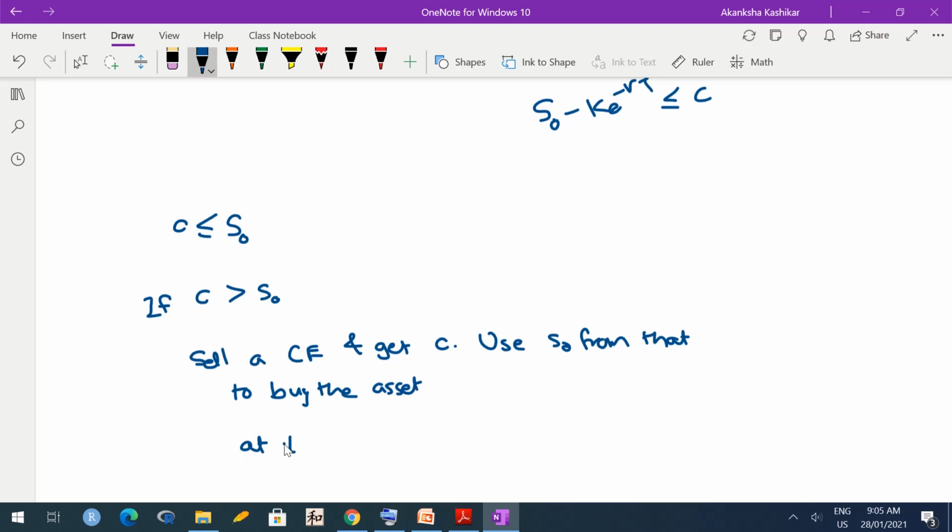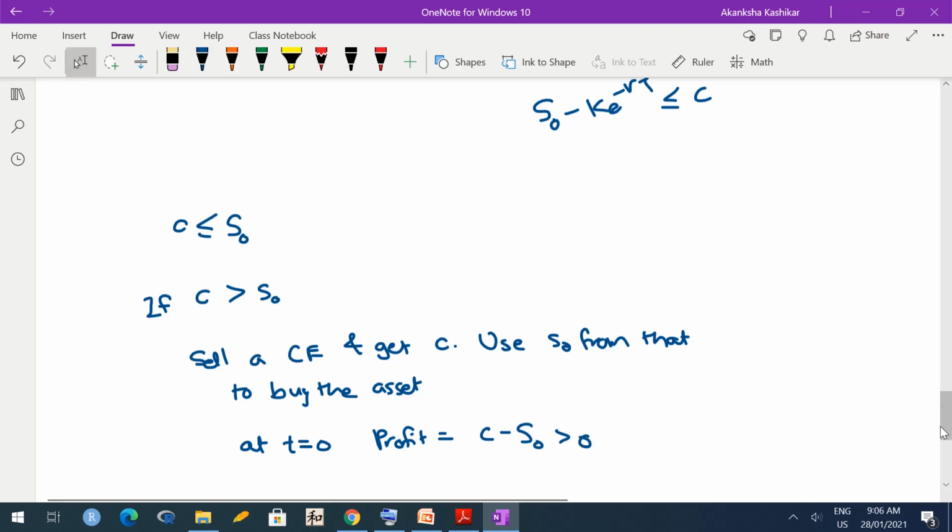So at t equal to 0, your profit is C minus S0 because you got C and used only S0, and C minus S0 is positive under our current assumption.